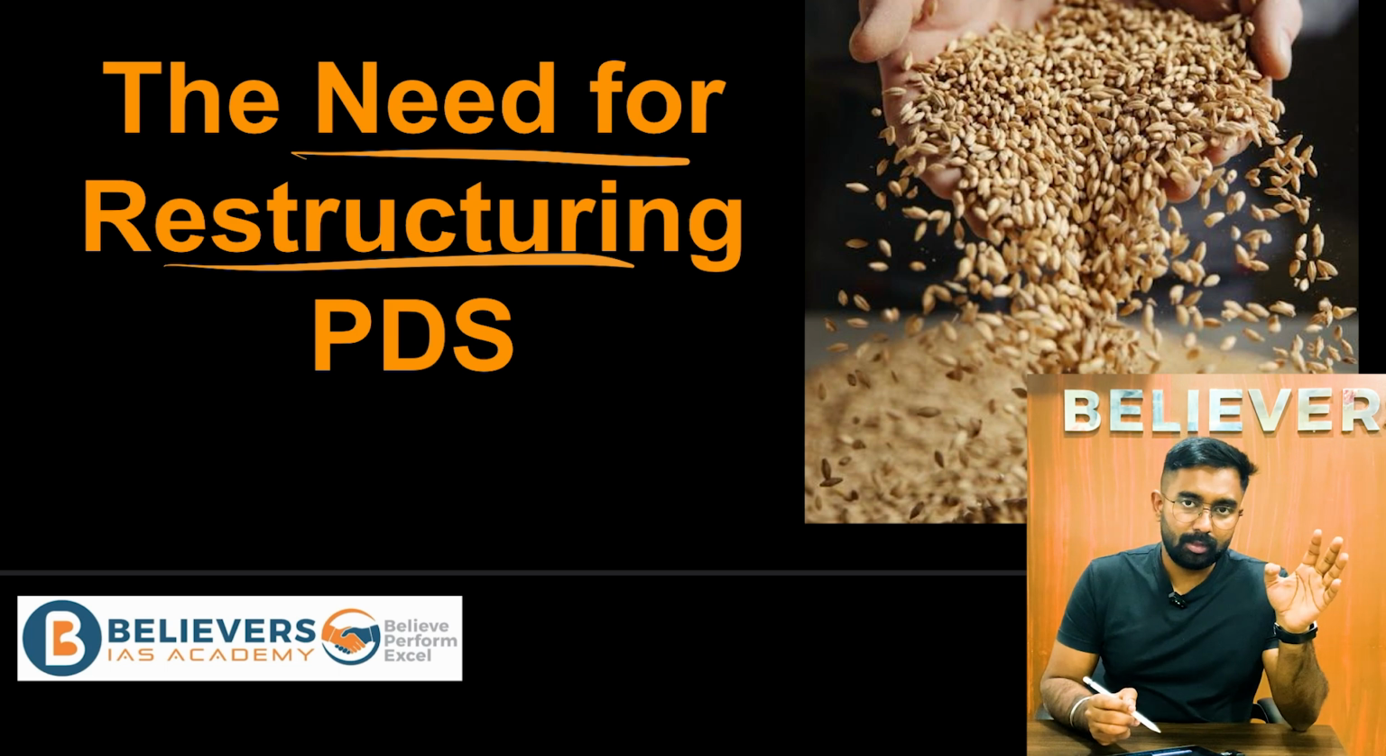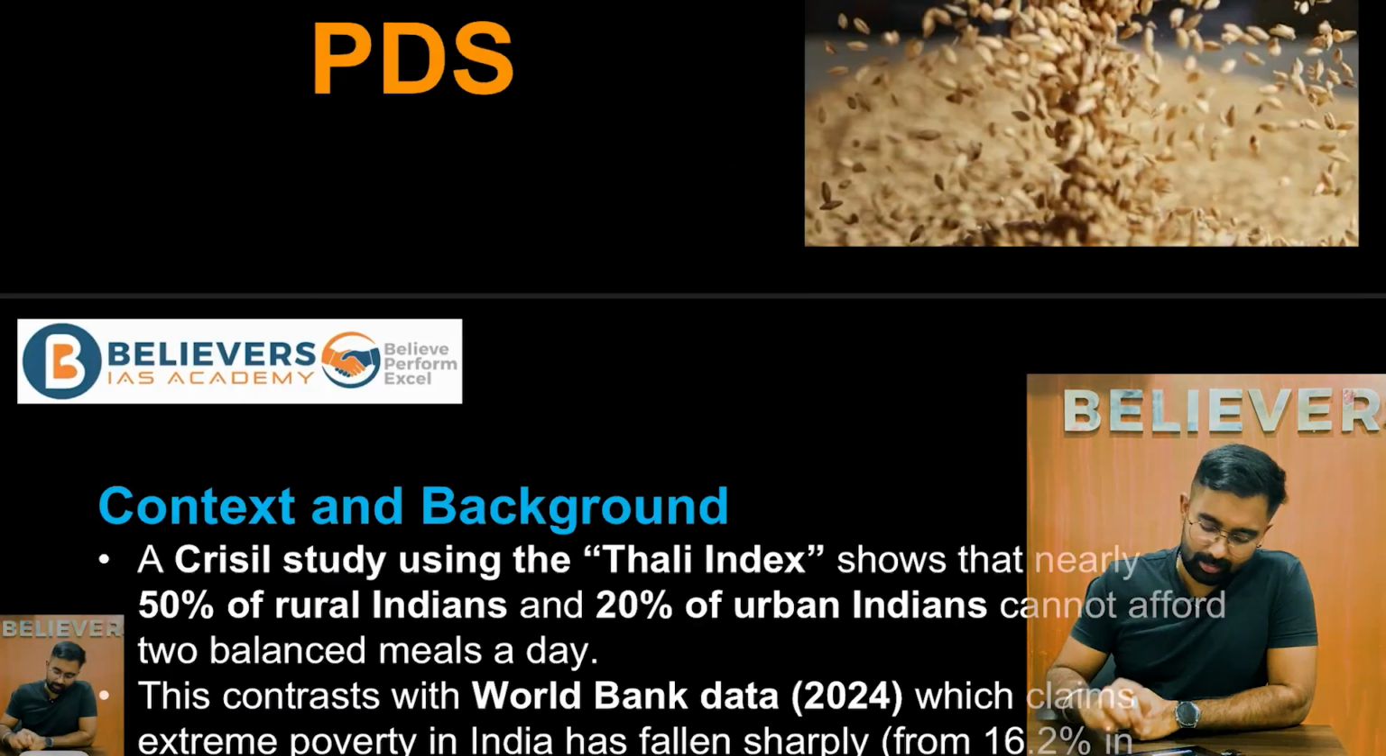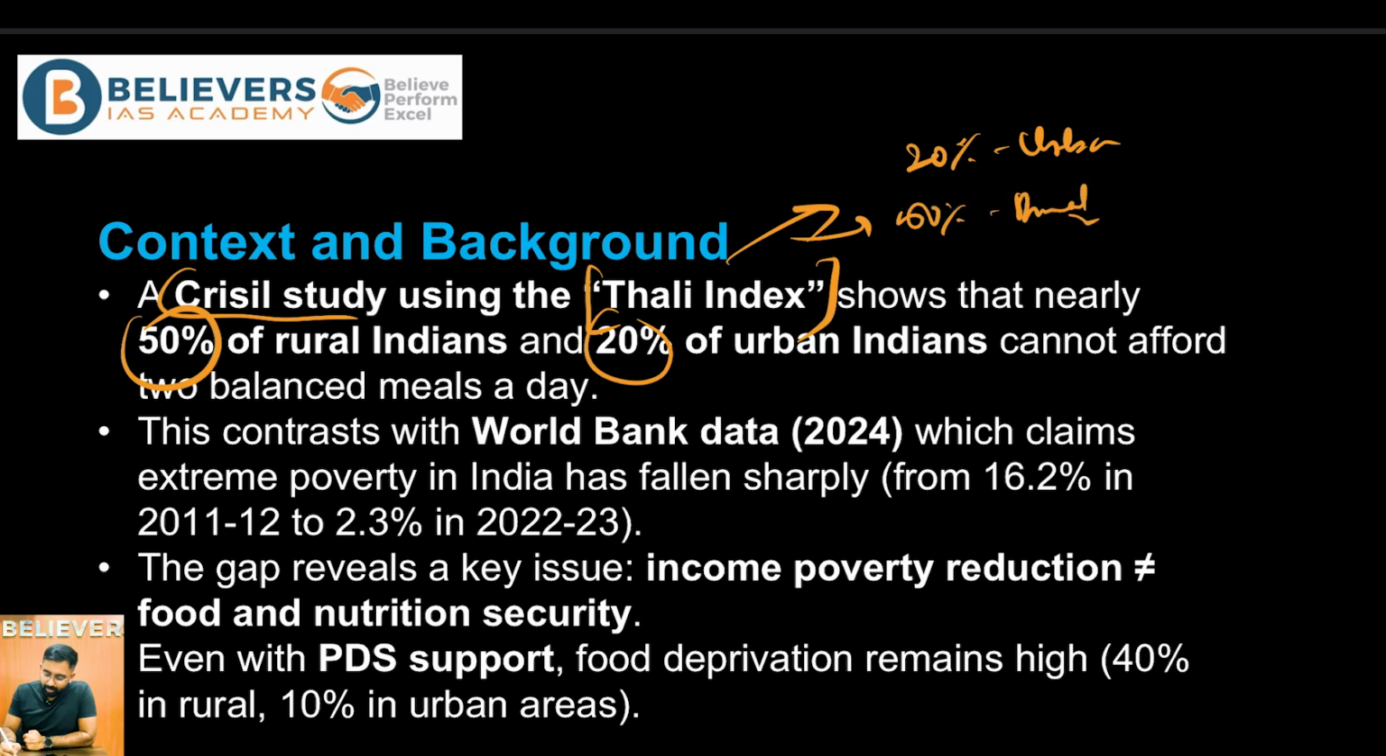So now let's begin the lecture by starting with the question as to why we are discussing the restructuring of the PDS. It is because of a recent study, the CRISIL study, which revealed in its Thali index that nearly 50% of the rural population in India cannot afford two balanced meals a day. So it's not talking about meals in general. Of course, there is a guarantee. People have tried and ensured that the majority of the population has come out of hunger.